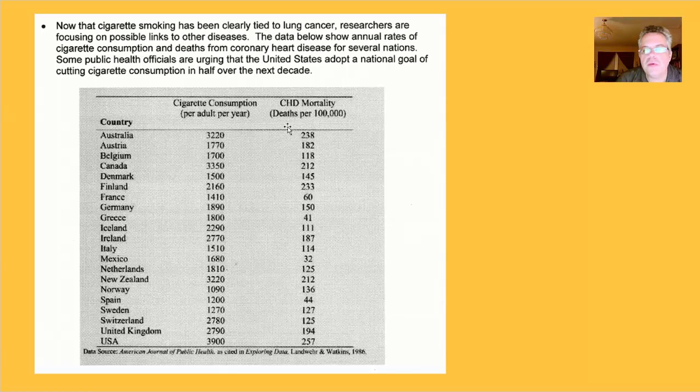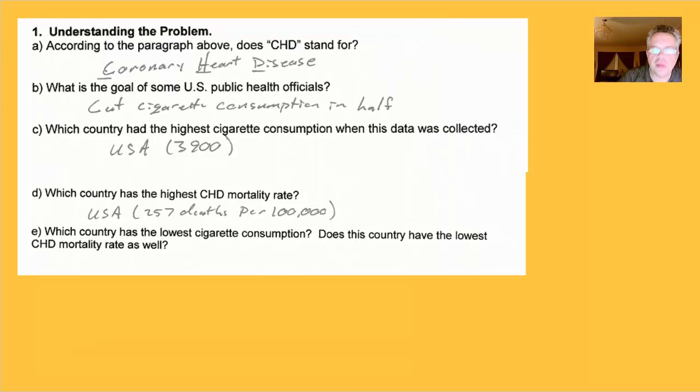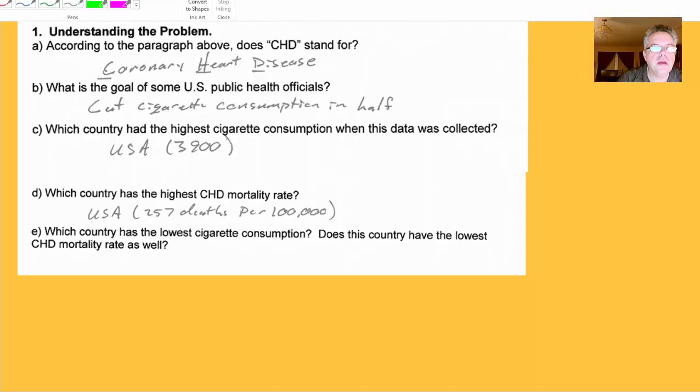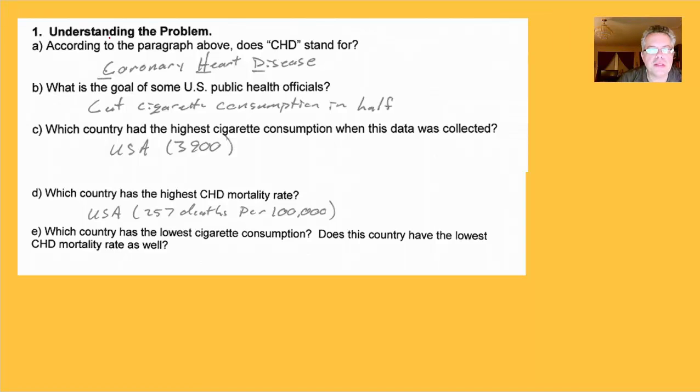So we're looking for a pattern and maybe come up with a model where if we have the cigarette consumption of a nation, we can approximate what the rate of mortality will be for coronary heart disease. All right, we're going to go through and answer the questions. I have most of the answers already written here, and I'm just going to go through and quickly discuss them.